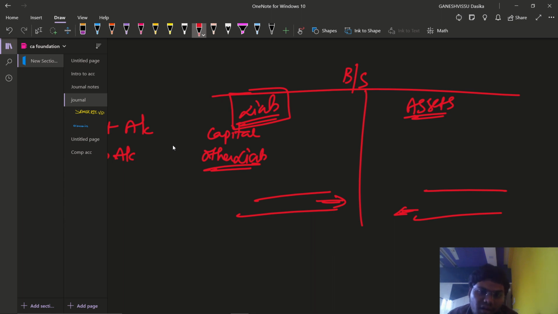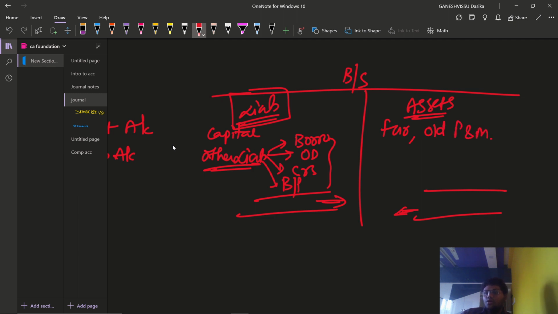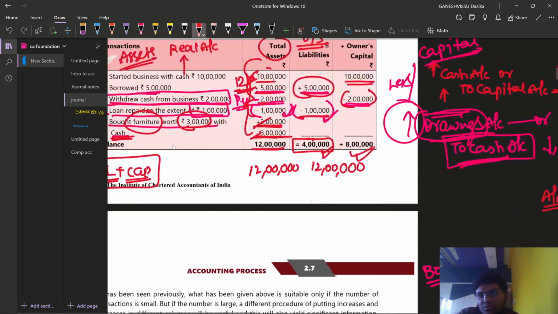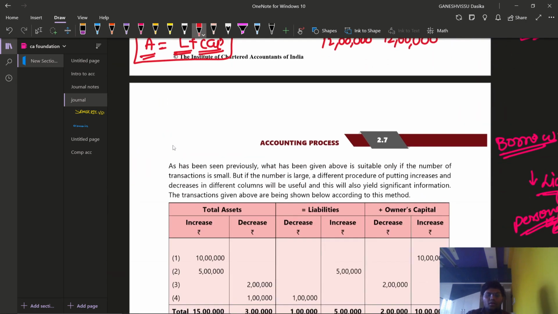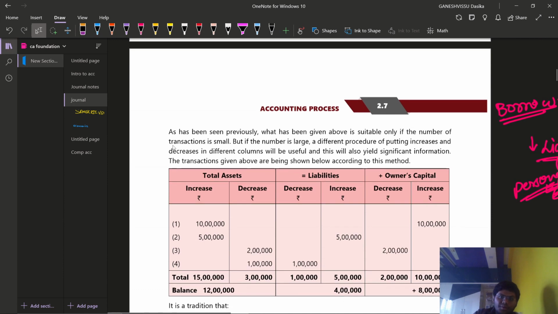What are the examples for other liabilities? Examples of other liabilities are borrowings, or you can say loan, bank overdraft, creditors, bills payable. These are all the examples. And what are the examples for assets? Furniture, old plant and machinery, new plant and machinery, loose tools. Loose tools are like an asset, not fixed assets. We also have tangible and intangible fixed assets. Of course, that is something you can learn by the time you complete the accounting journey.